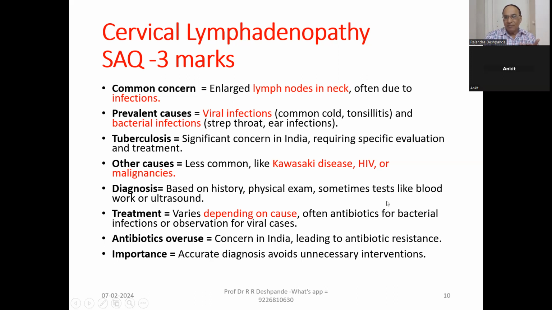Sometimes you have to check the blood, for example, hemogram and ESR. In tuberculosis, naturally ESR will be high. Sometimes you can do the sonography also. Treatment: what is the treatment for cervical lymphadenopathy? It depends upon the cause.